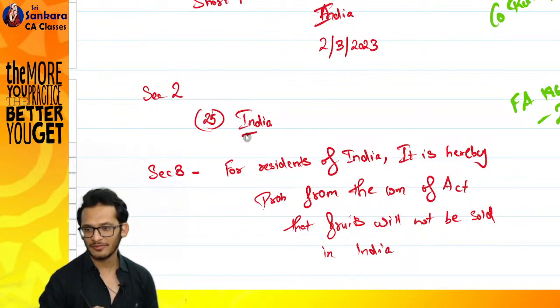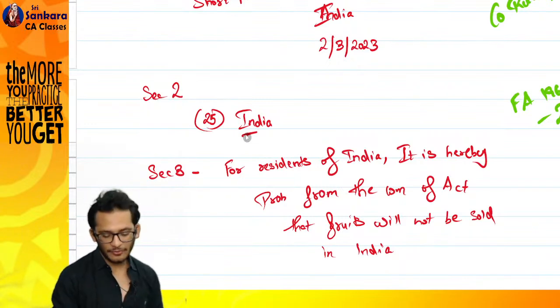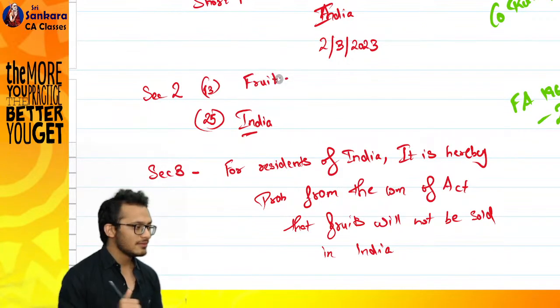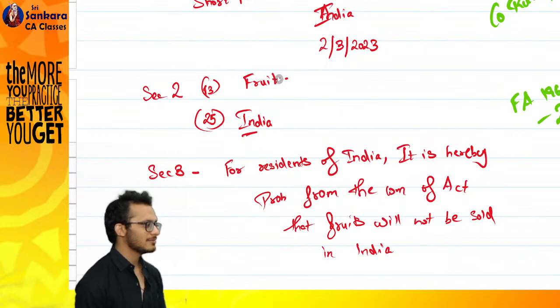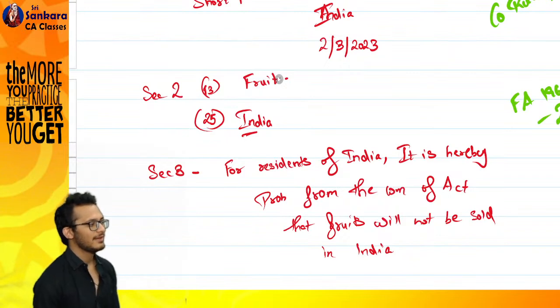I is after F, which means F should come before or after? Before, so it should come before 25. Let's say I'm putting it as 13. I have to tell something called as fruit. Define fruit.